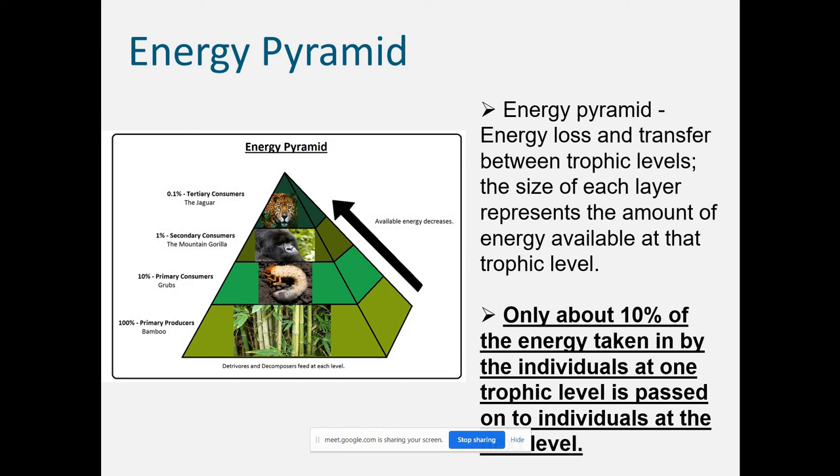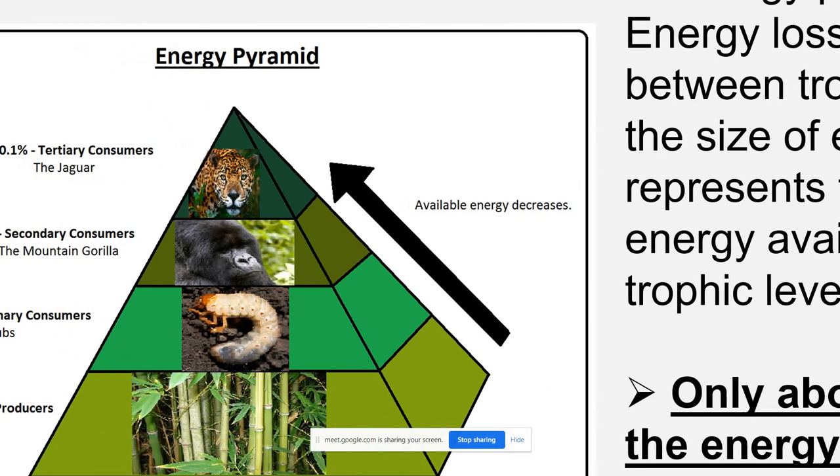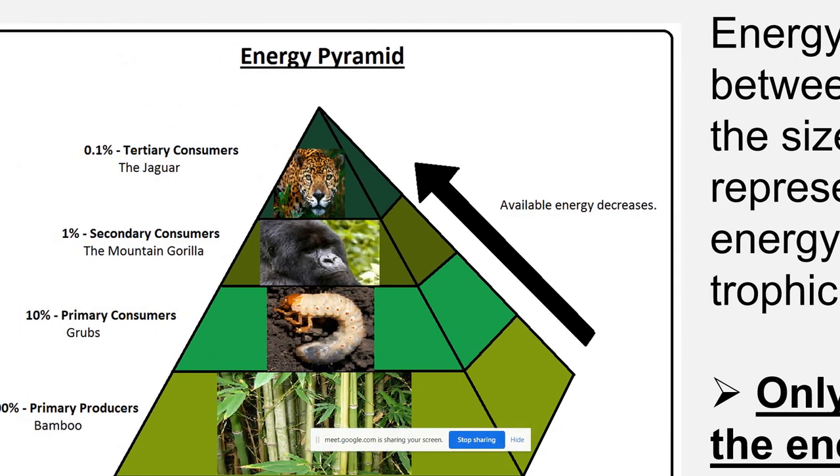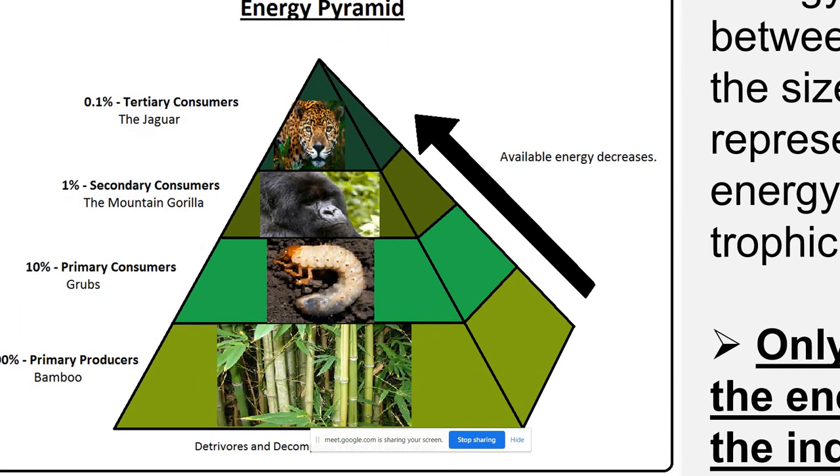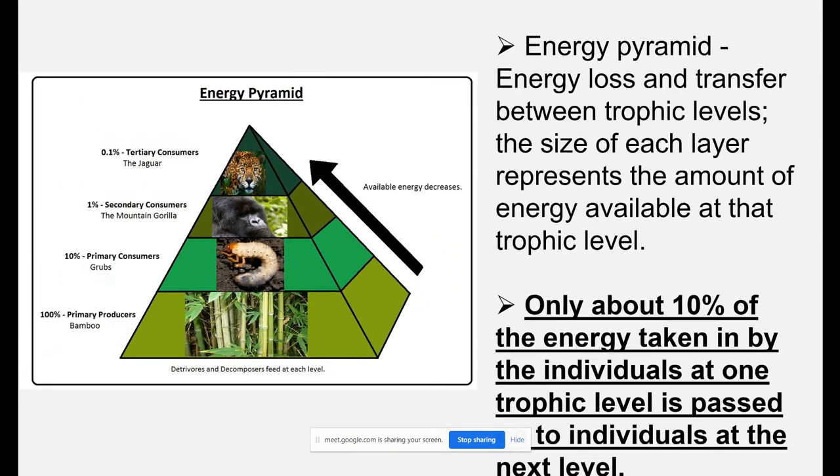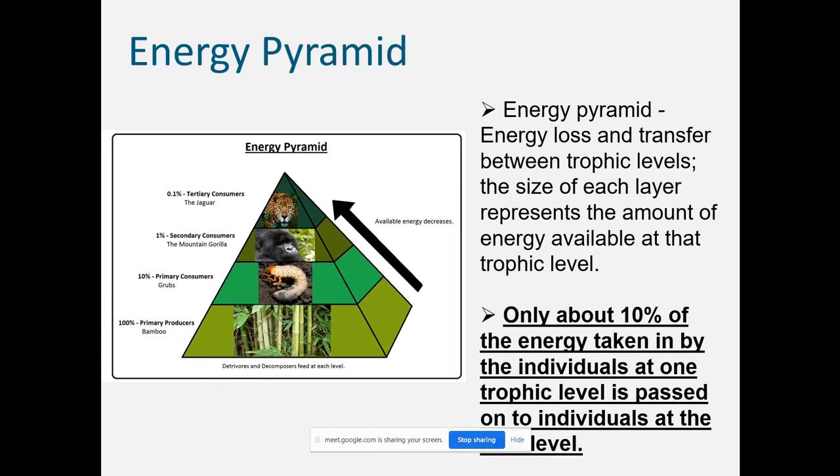The size of each layer represents the amount of energy available at the trophic level. So by the size you can see the energy transfer. In the figure, energy transfers from primary producer to primary consumer, then secondary consumer, then tertiary. You can see available energy decreases as we move up. So this is the pyramid of energy. Energy decreases as we move up in the food chain.